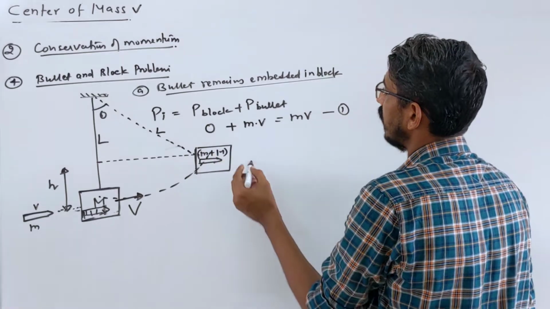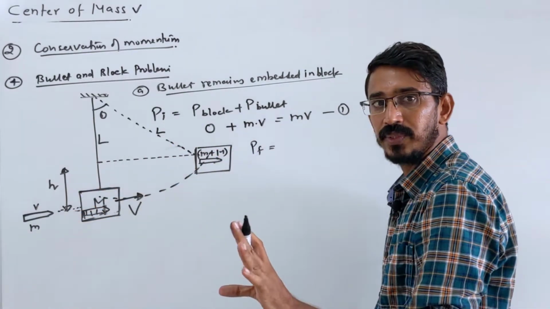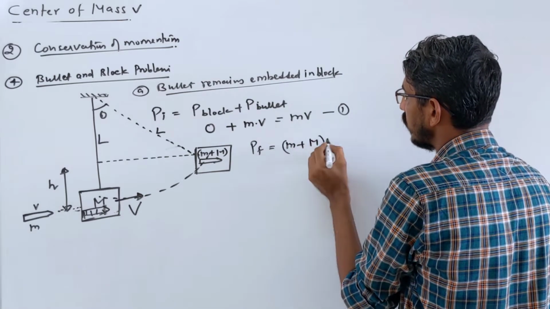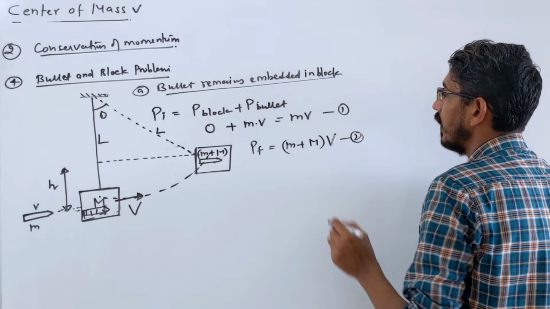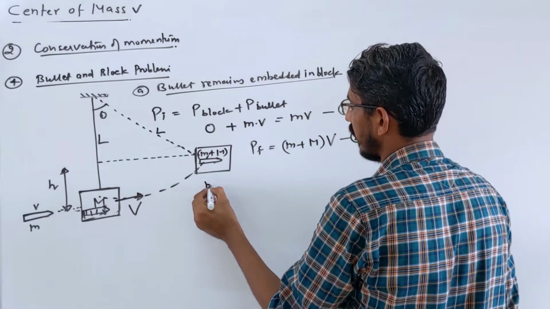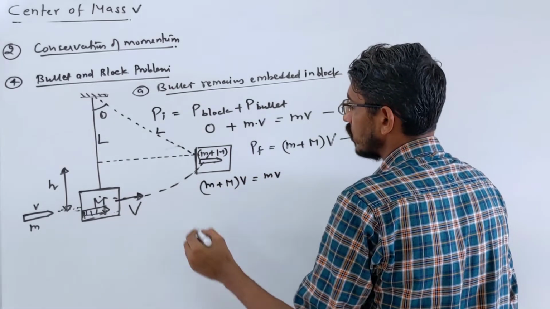This is the initial momentum. Now the final momentum: the bullet and block are one thing now, they stick together. So the momentum will be small m plus capital M, the total mass, into velocity capital V. Let's equate them: initial momentum equals final momentum. So (m plus M) V equals mv.